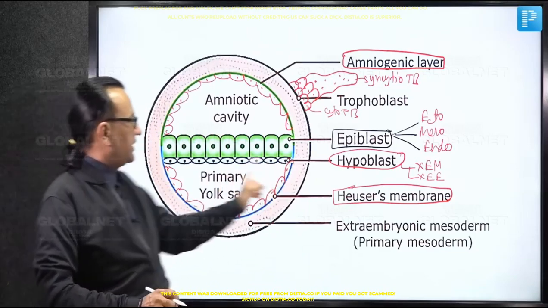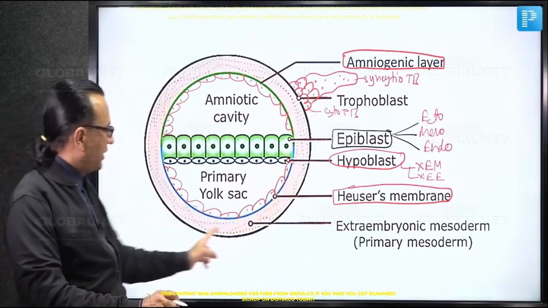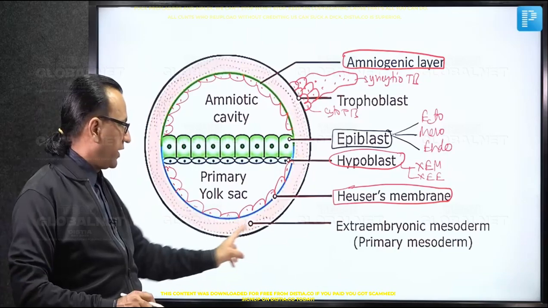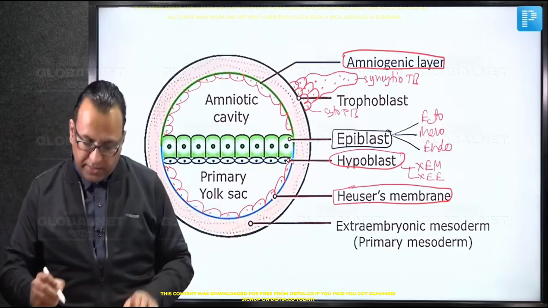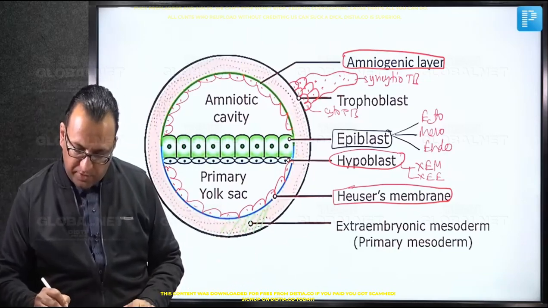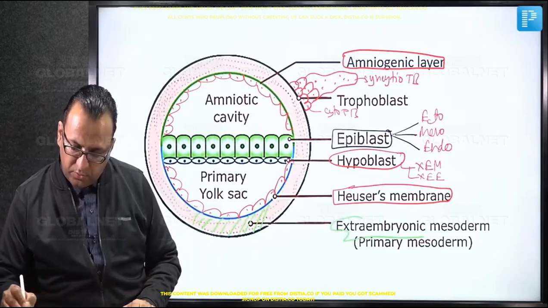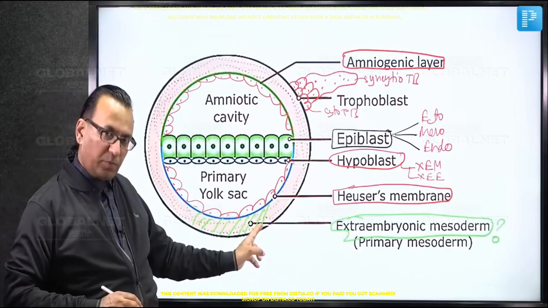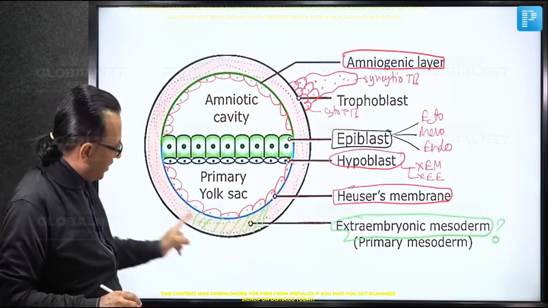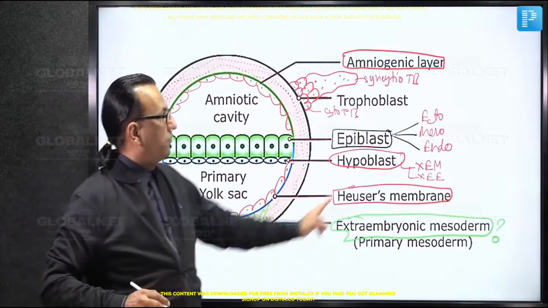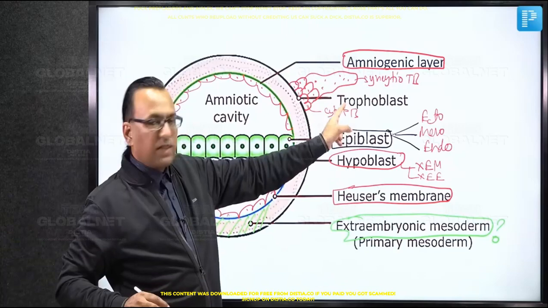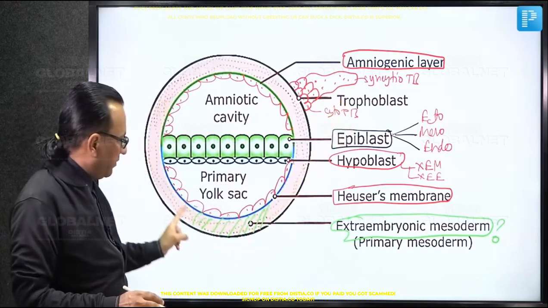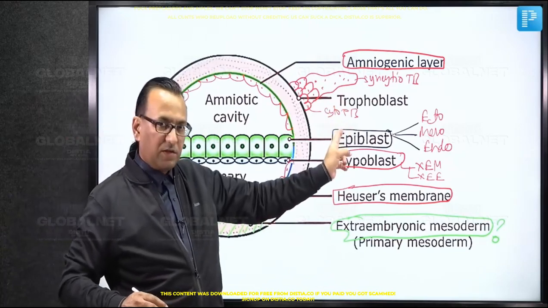Then what about this mesoderm, which is outside the embryo, which is called as extra embryonic mesoderm? If we focus here on the extra embryonic mesoderm outside the embryo, it is a controversial question. Long back, there used to be a description that the extra embryonic mesoderm is coming from the trophoblast, but then it was negated. Later it was mentioned the extra embryonic mesoderm is coming from epiblast, then negated.